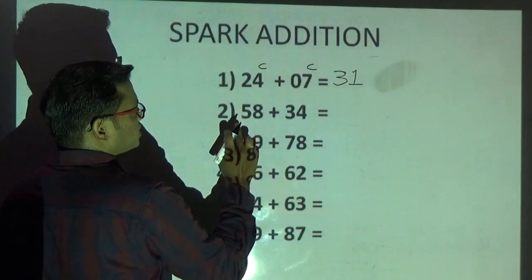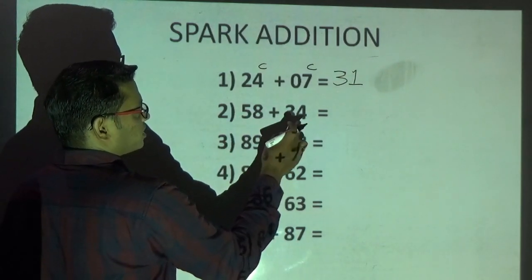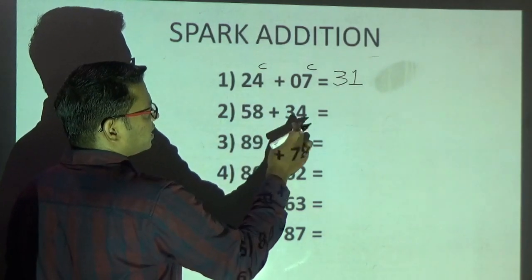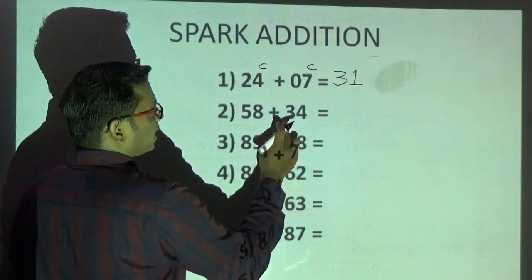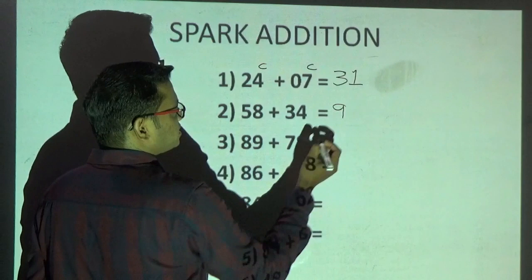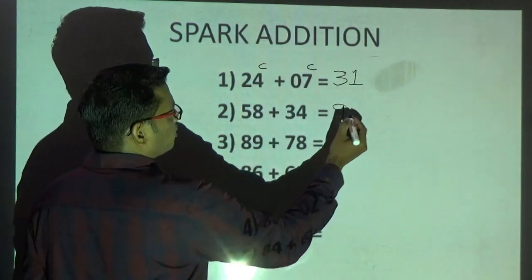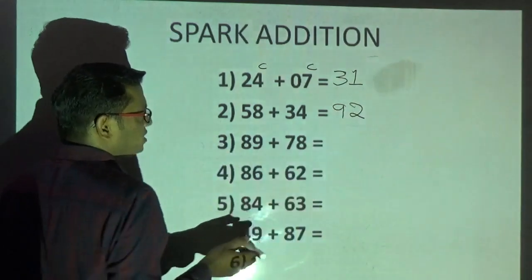Correct? Now you please observe, 8 plus 4 is generating a carry. Therefore 5 plus 3 is 8. Since they are generating a carry, I will write 9. I will increase this number. Then 8 plus 4 is 12. The end digit is what? 2. The answer for this question is 92.